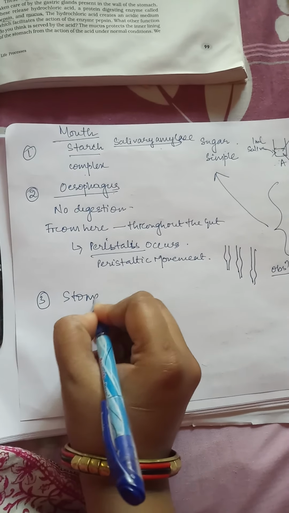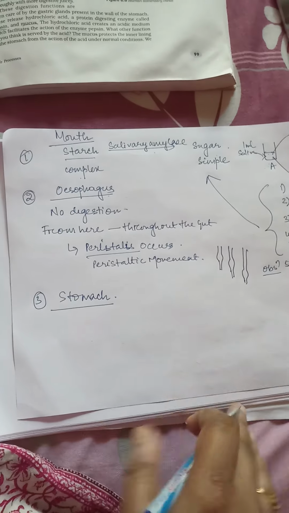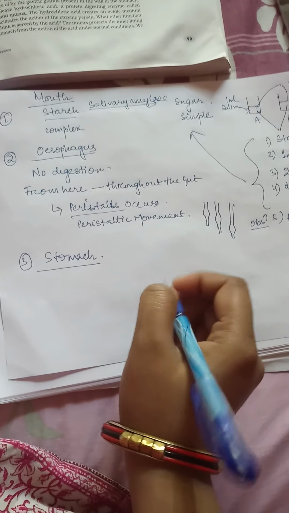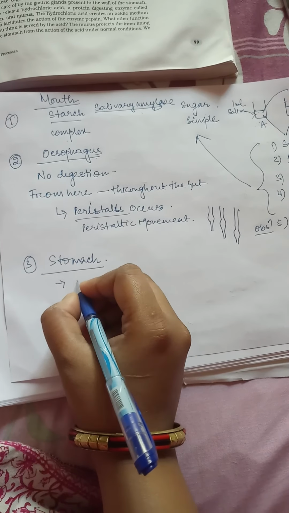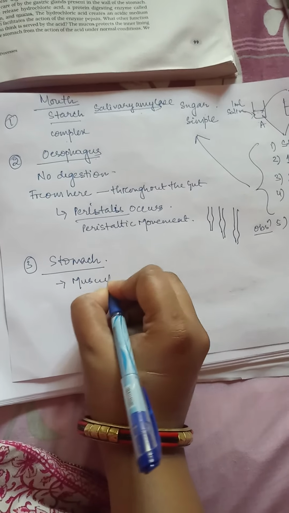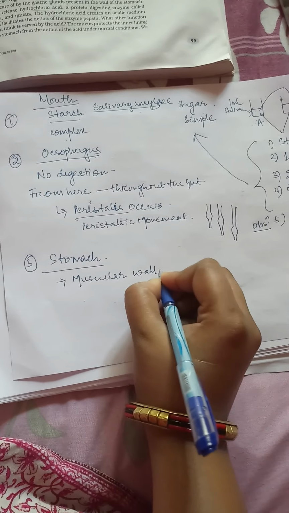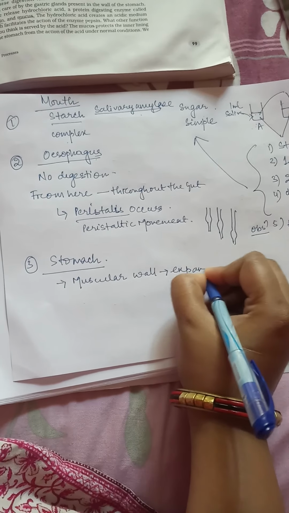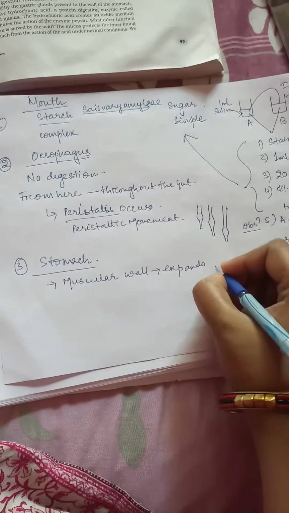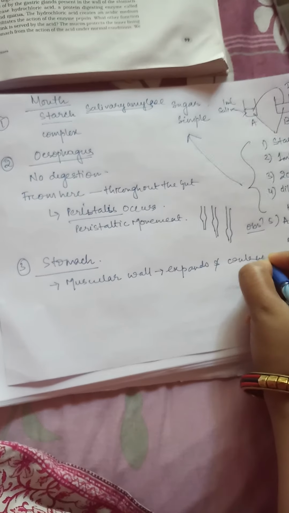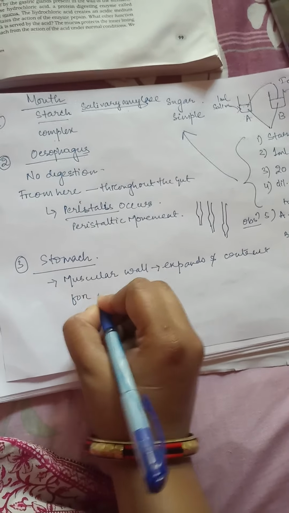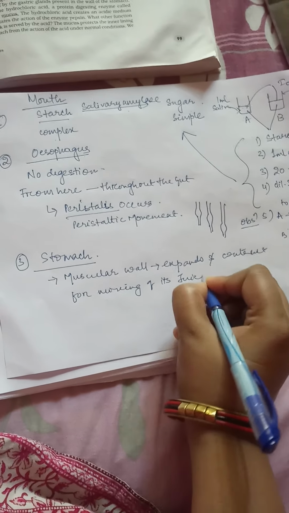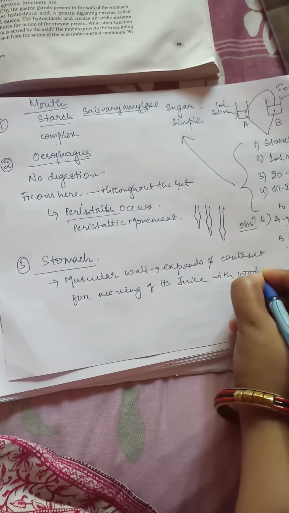Stomach. Now in the stomach, when the food arrives, the food enters into the stomach, and the inner lining of the stomach has muscular walls. The inner lining is made of muscles, and the muscular walls carry out what? Expands and contracts for mixing of its juices with food. Now, what are the juices of the stomach?